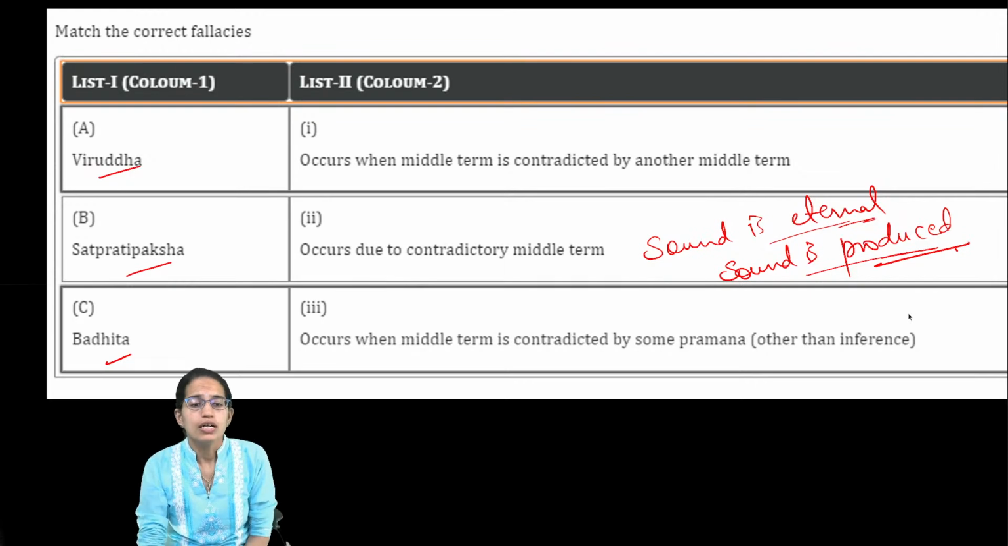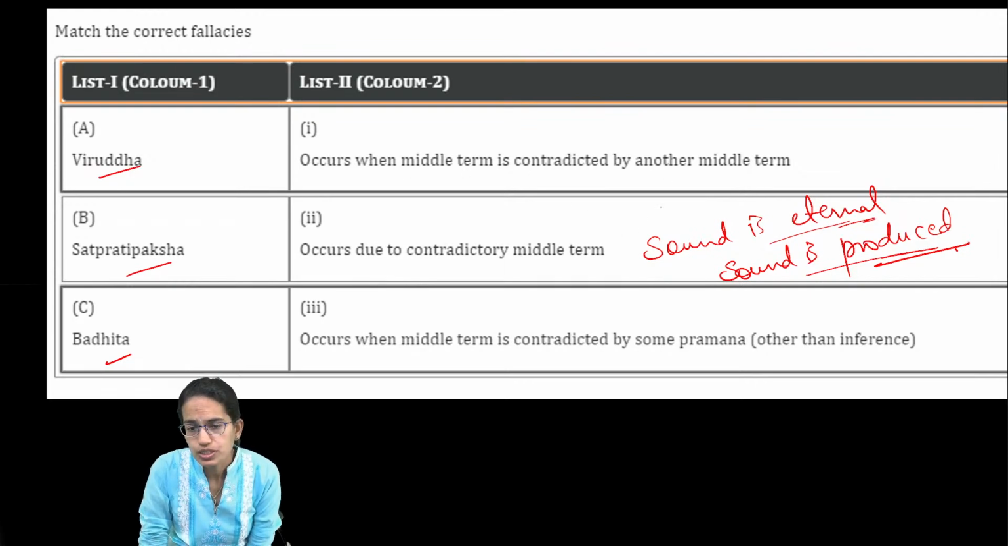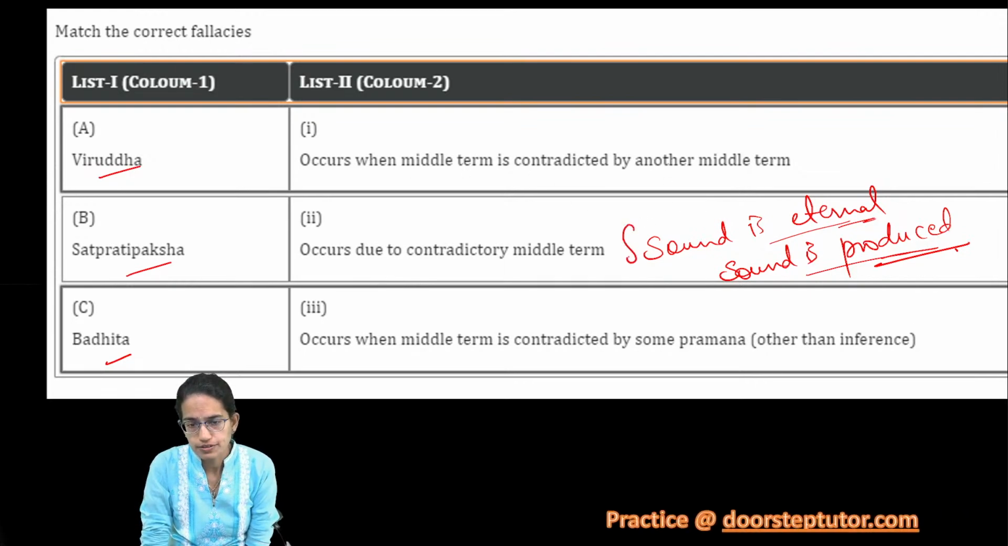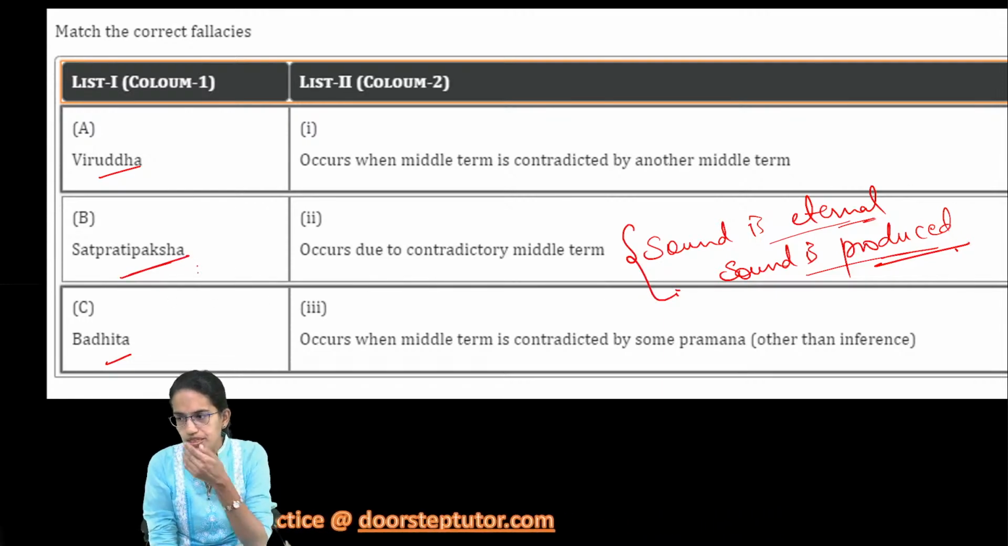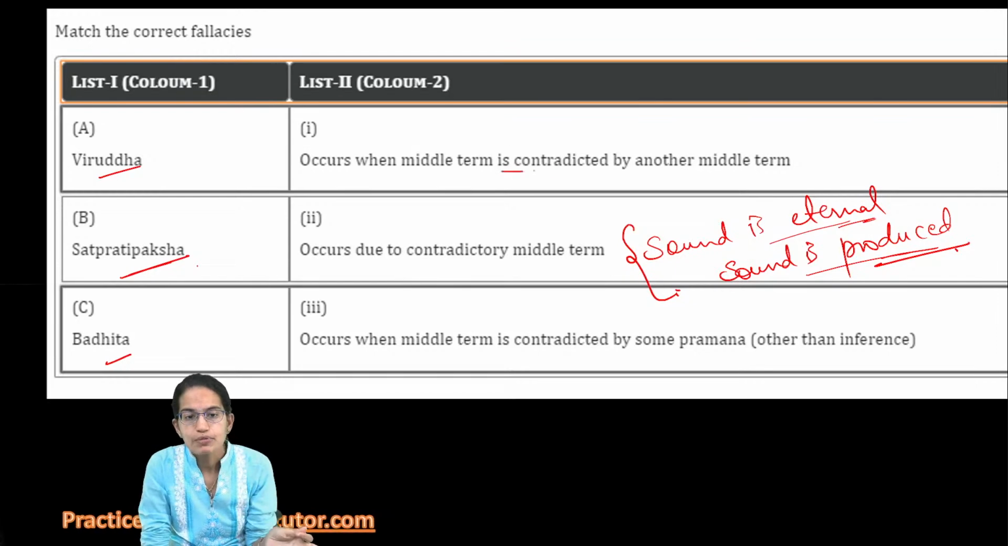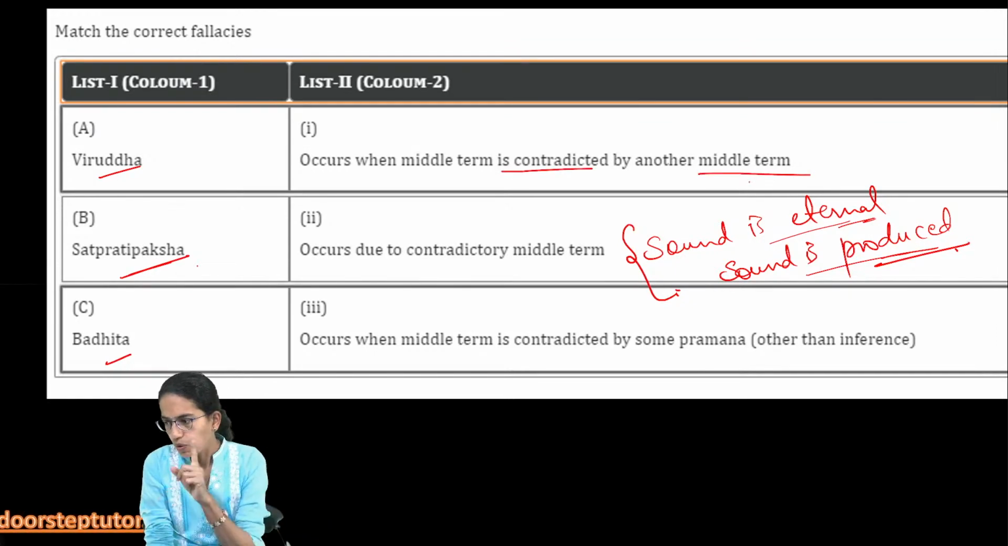So Viruddha is contradictory. When I say sound is eternal and sound is produced, that's the difference that we understand here. The next is Sat Pratipaksh. Sat Pratipaksh means the middle term is contradicted by another middle term. What does that mean?